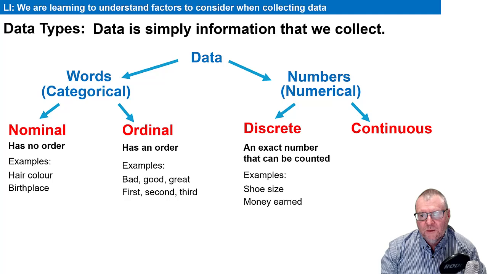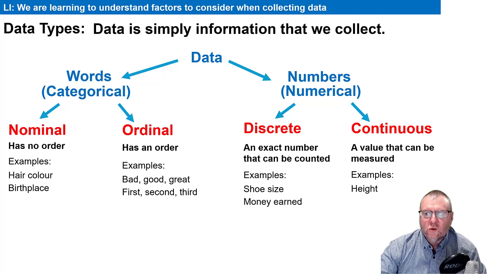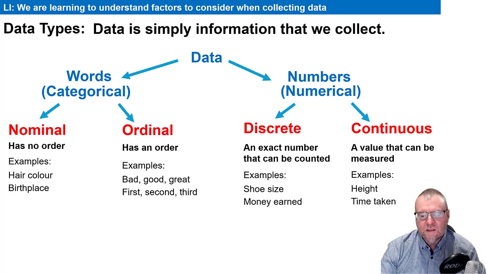But some numbers are part of a spectrum, that go from one to another. So they're things that could be measured. For example, height might be 1.52, next comes 1.53, next comes 1.54 meters. So often things that can be measured, we would call continuous. Time, okay, could be 67 seconds, then 68 seconds or 69 seconds.